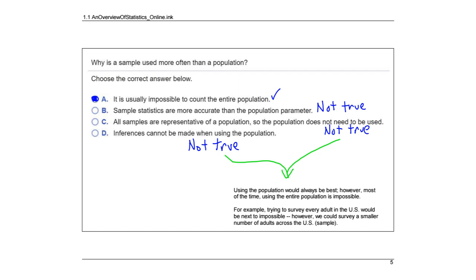So the sample, you have to be careful, and we'll talk about that later, of how you set up your sample, but it really is a representative of the population. But if we can use the population, we would definitely want to. And finally, inferences cannot be made when using the population. That's not true. If we can use the population, that would be terrific. Sometimes we have to be careful if we're using a sample, but we'll get to that later.